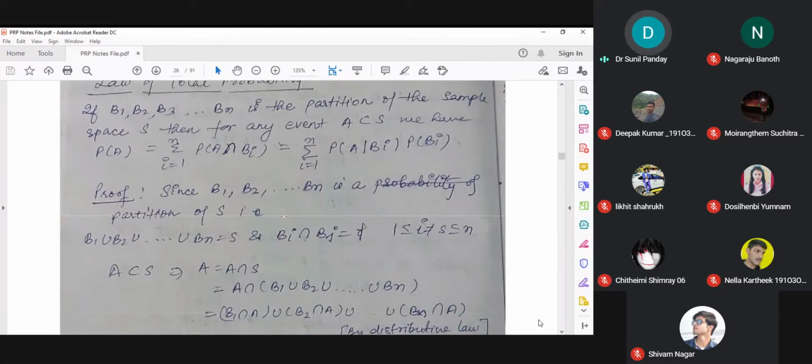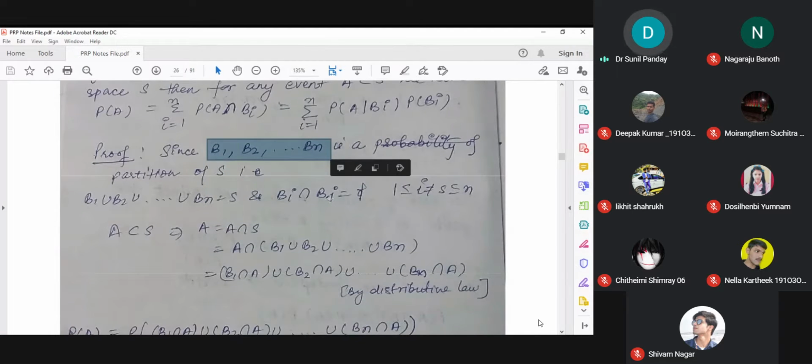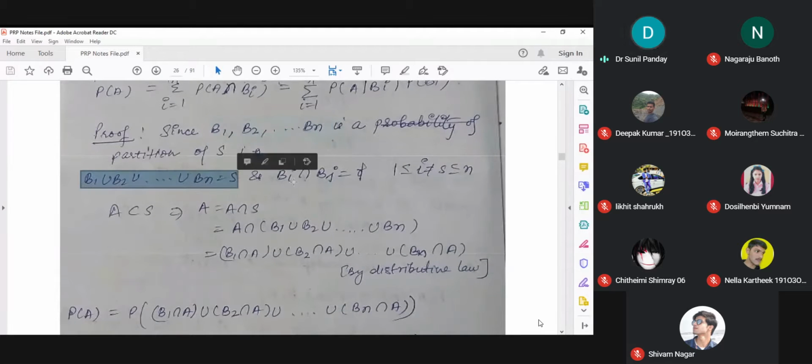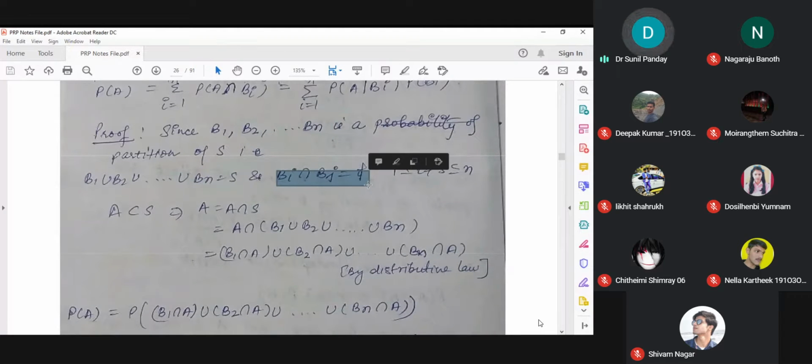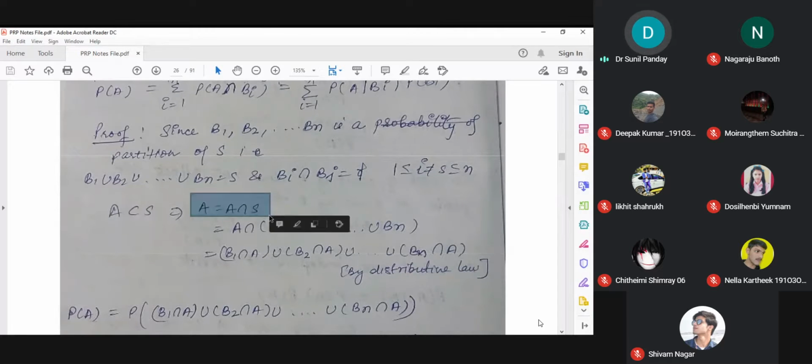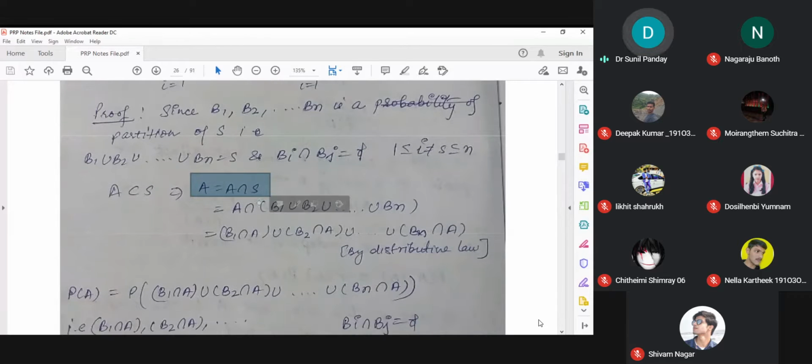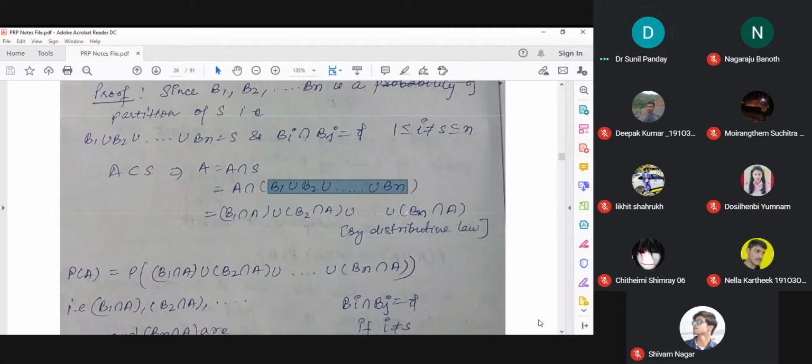So here we are given that B1, B2, Bn is a partition of S. So obviously their union is S and their pairwise intersection is empty for all i not equal to j, ranging from 1 to n. And I know that A is a subset of S, so it means A is actually A intersection S, because S is a bigger set and A is a subset of S. Then I use the definition of S, because B1, B2, Bn are the partition, so S can be written as the union of these partition events.